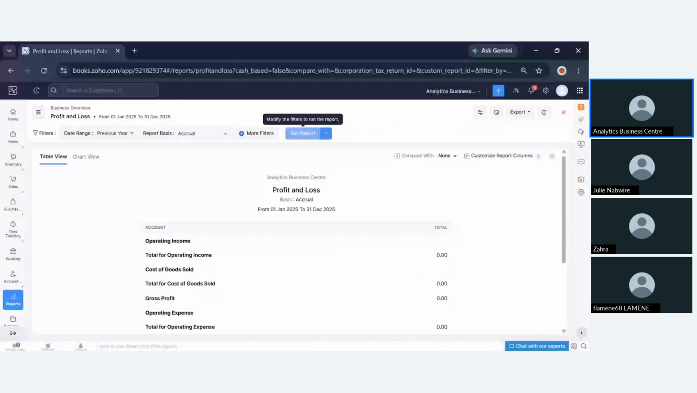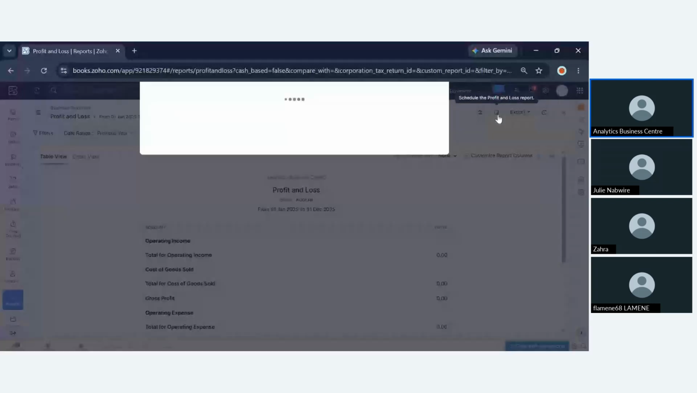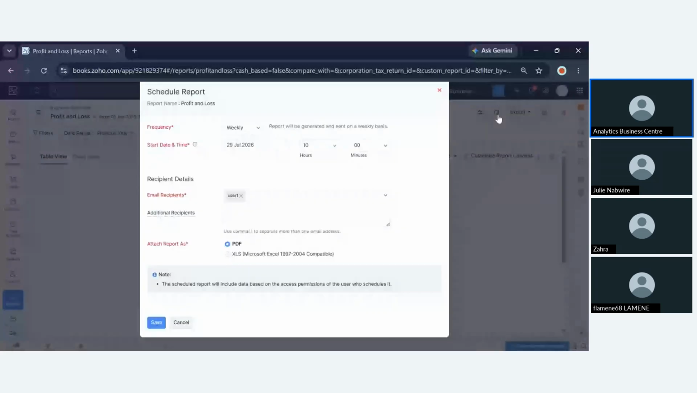So even here on the report details, you'll be able to see this date because I've filtered to the previous year. Even the date will change from 1st January to December 2025. You can actually go ahead and schedule this report. Let's say you want other stakeholders to have a view of this report, let's say on a daily or monthly or any other frequency of your choice. You can actually go ahead and schedule.